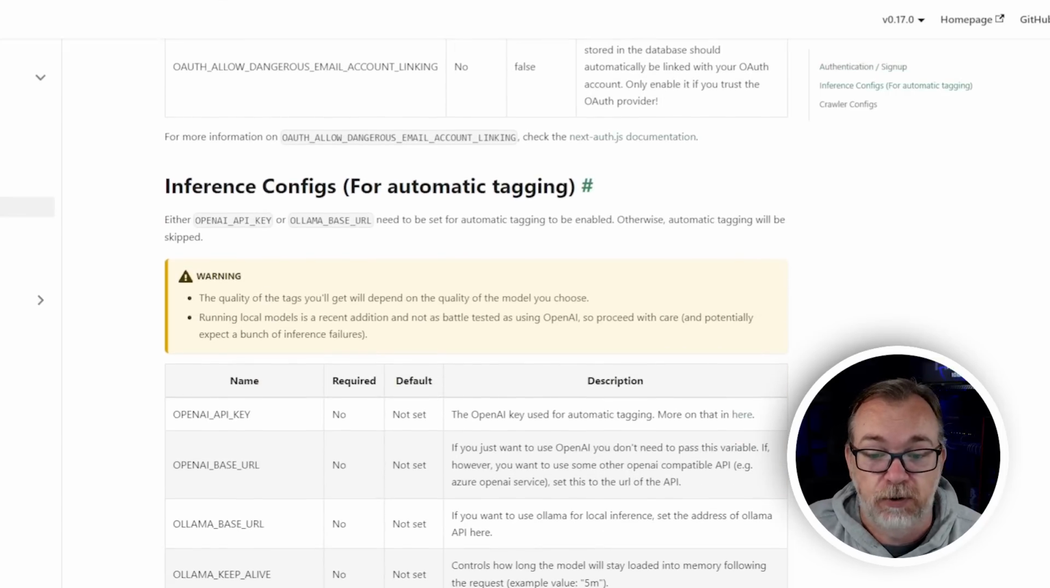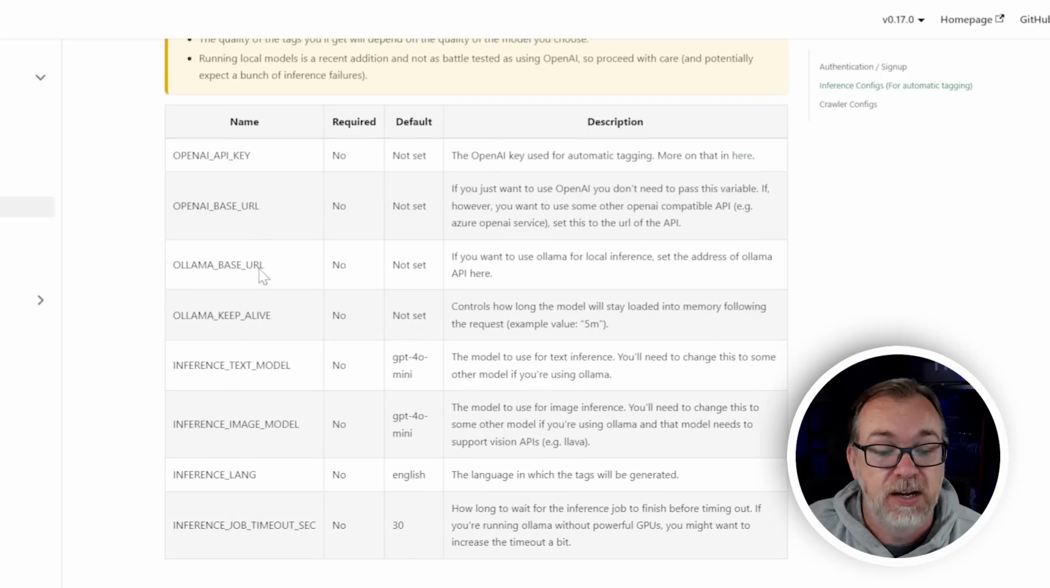There's inference for automatic tagging with OpenAI stuff. You can add all of these different things, which again, by changing this may change how much your OpenAI account gets charged. So just be aware of that. You can change these, but do all of that with some discretion.